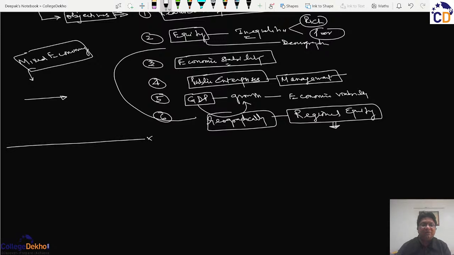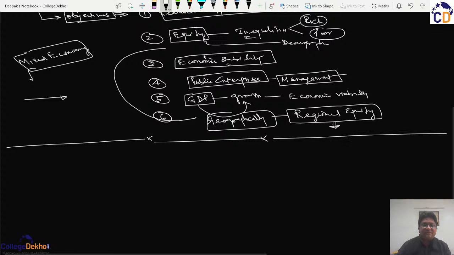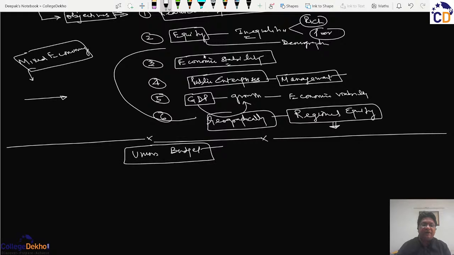So, keeping these objectives in mind, the government estimates the revenues. The government budget, known as the union budget, placed for the financial year starting from 1st April and ending on 31st March, will obviously have two parts.